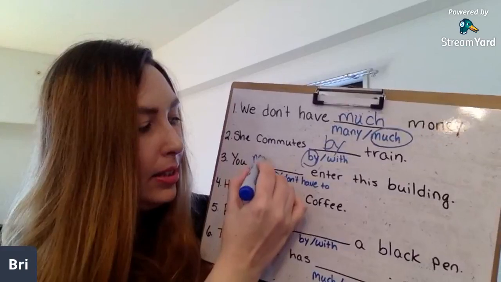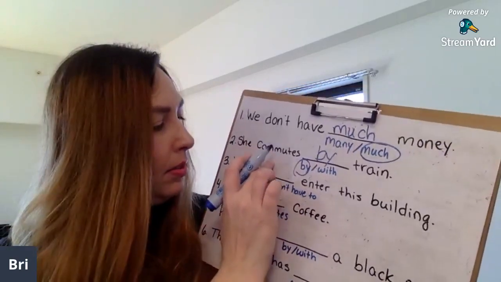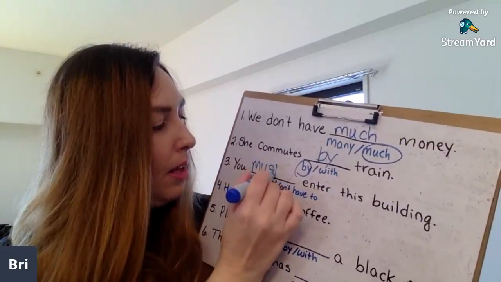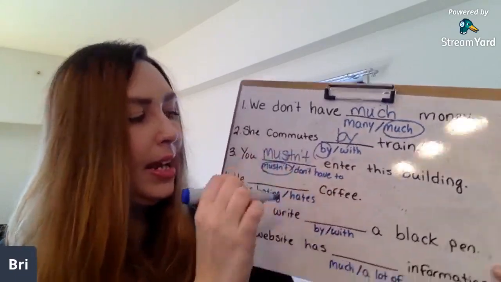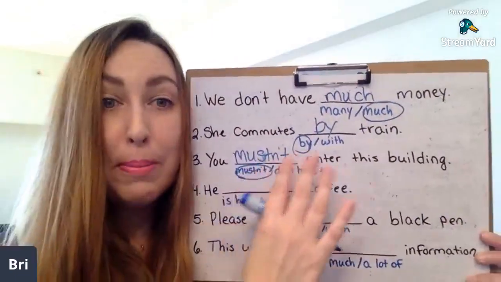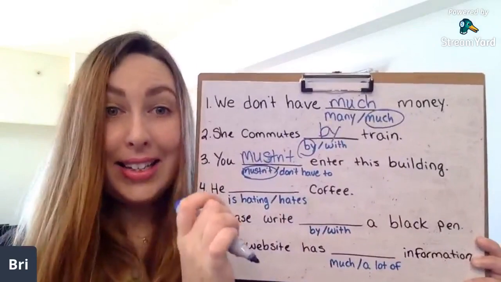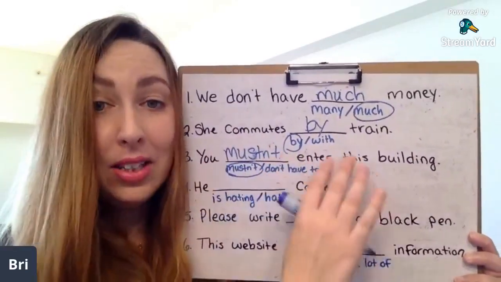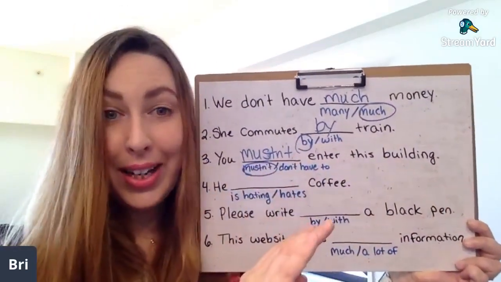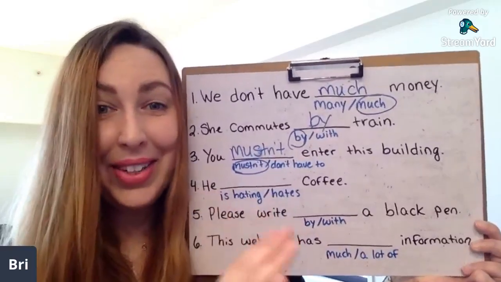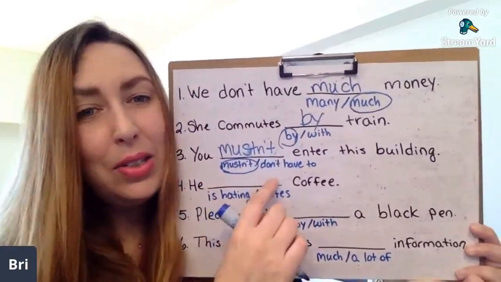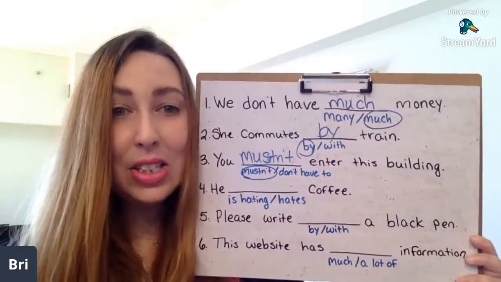So I saw somebody in the comments say mustn't is like forbid, and that is correct. So you mustn't enter this building. Don't go in there. Definitely don't go in there. However, if you say you don't have to, it sounds like it's a choice.